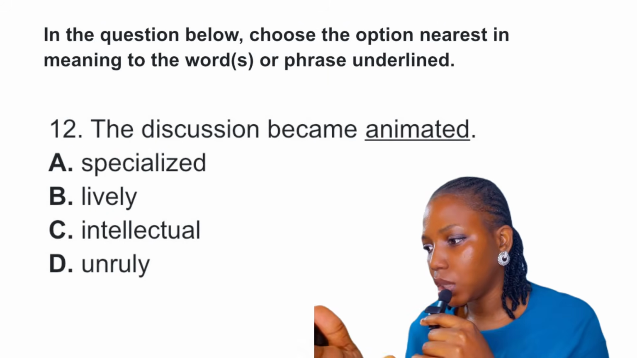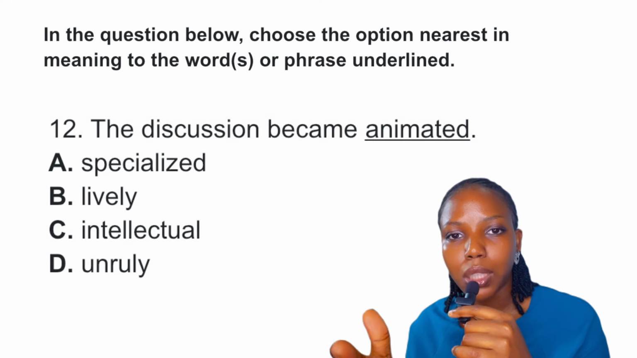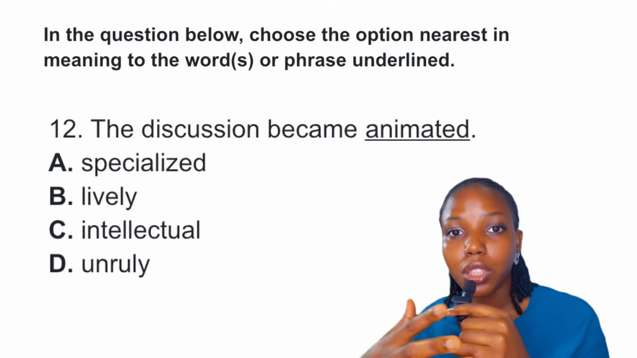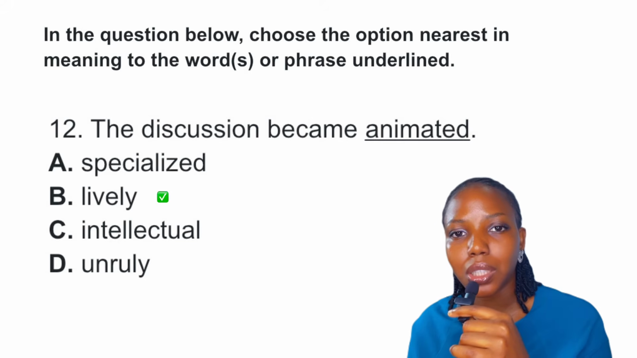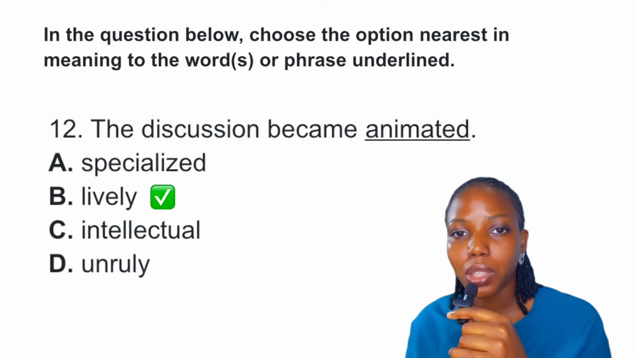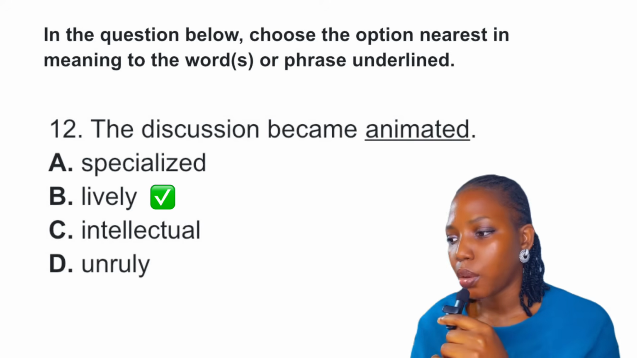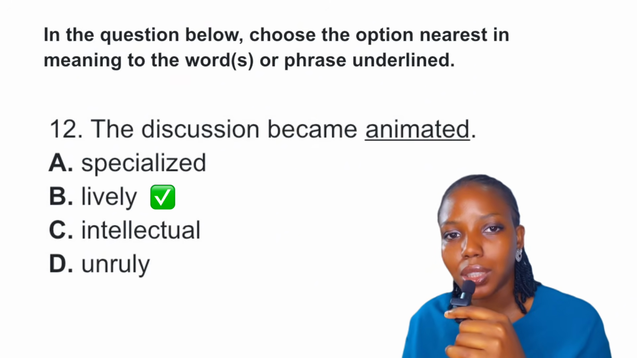When we say unruly, it is hard to control, right? We think of disorderly, right? So the best answer to this question is lively, because lively is one who is active or something that is active, full of life, right? So the best answer to this question is definitely option B, lively.